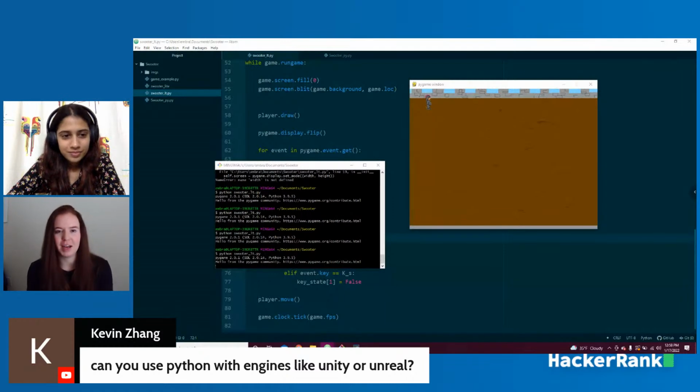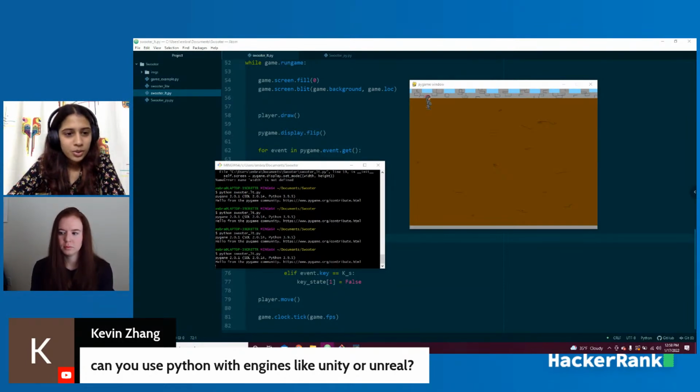I kind of doubt it. Somebody else says we can, but I don't know that Python is typically the language that people use for gaming. This is a cool, different way to do it, but it's not the typical gaming language. Got it.